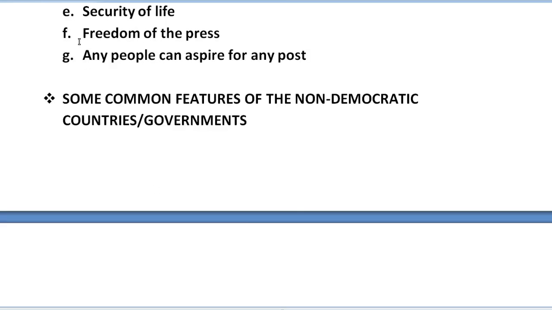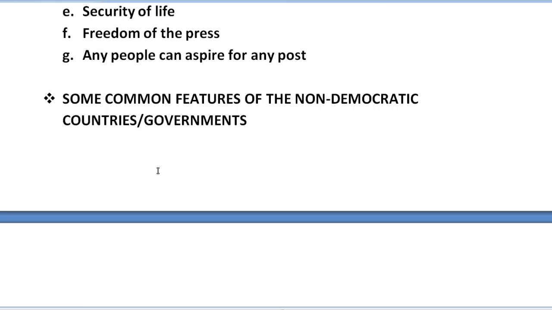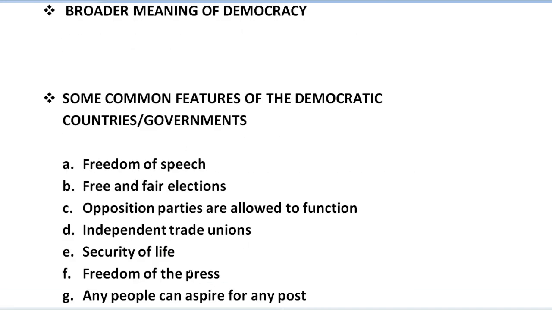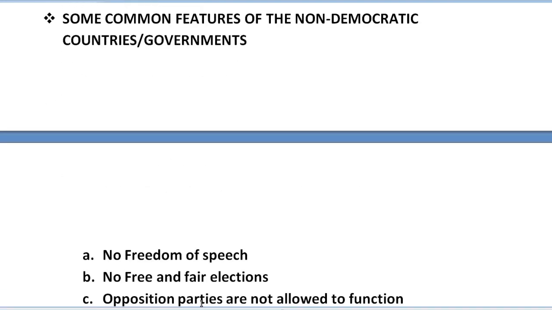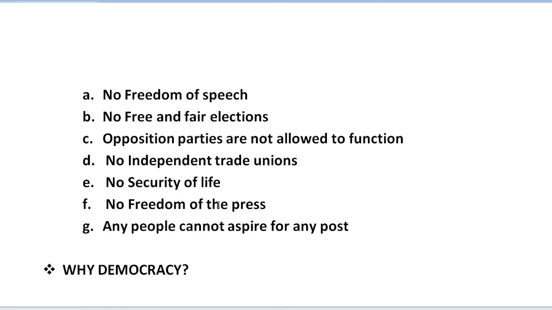Okay, so just like freedom of speech was there, here there is no freedom of speech. It is very easy to learn. Whatever is given here, you just learn it first, and then the second one is automatically the opposite of that. So no freedom of speech, no free and fair elections. Democratic countries have democratic governments with freedom of speech and free and fair elections, but here there is no freedom of speech and no free and fair elections.